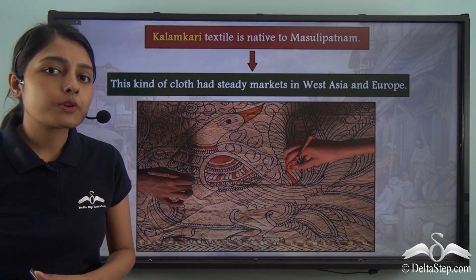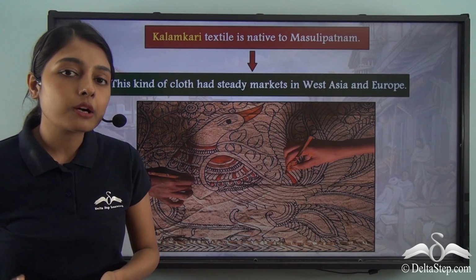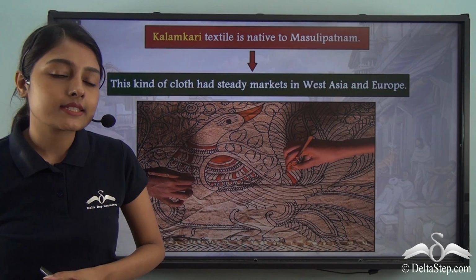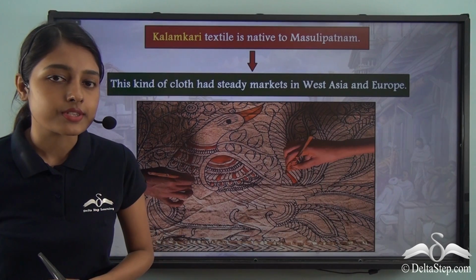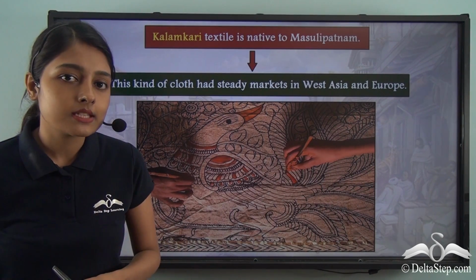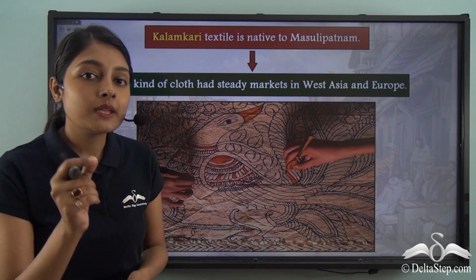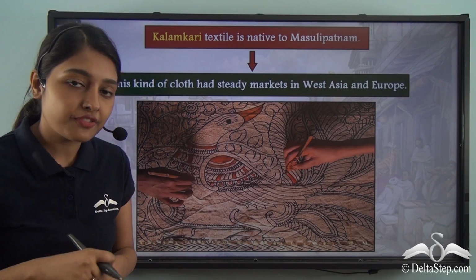Now when we talk about kalamkari textile, you must be very intrigued to know about the process of making this textile. Kalamkari is a type of block dye textile where only natural dyes are used. How is kalamkari made? On a piece of cloth, a kalam, which means a pen, is used, and in this pen natural dyes are filled.